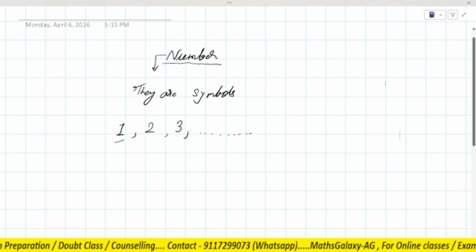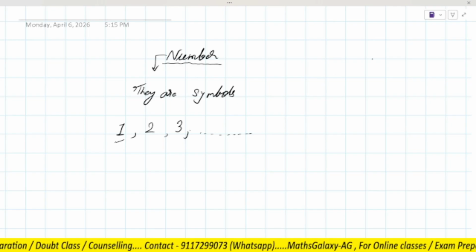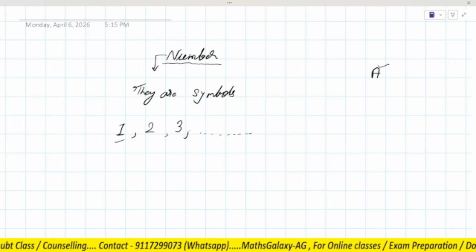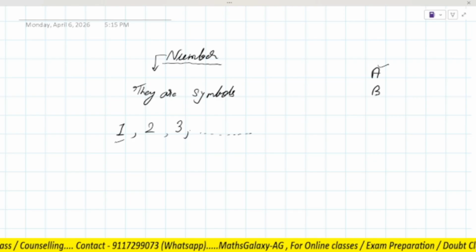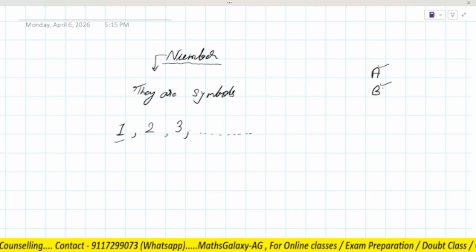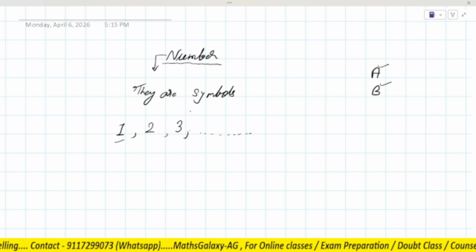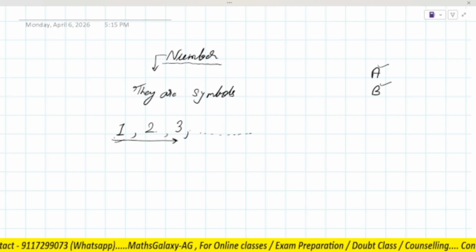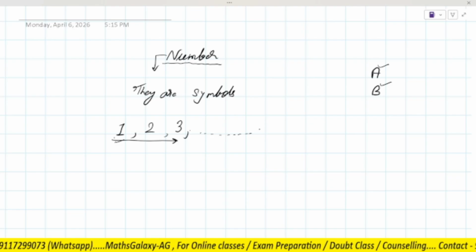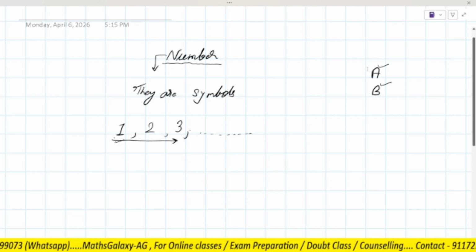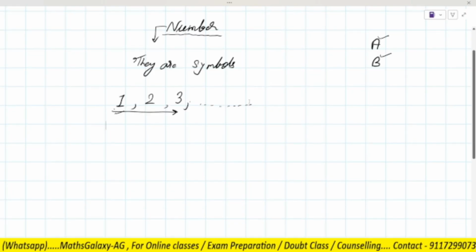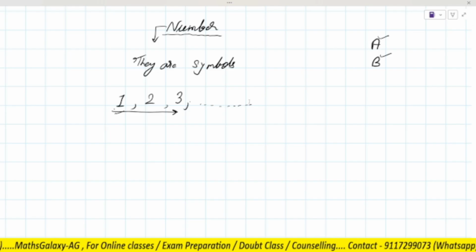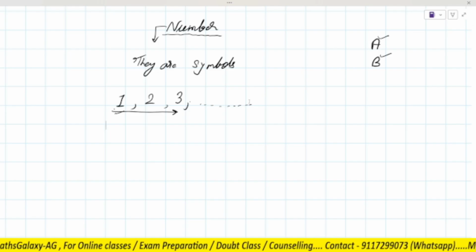So they are also symbols, right? Like as an example, in English we write like this and call it A. So this is also a symbol, right? We write like this and call it B, right? So in the same way, in maths, these are the symbols, okay? And they are named as 1, 2, 3, 4 like this, okay? Is it clear? So mainly we can say that numbers are just symbols which are used for counting. Okay, that's all. This is the basic introduction of number.